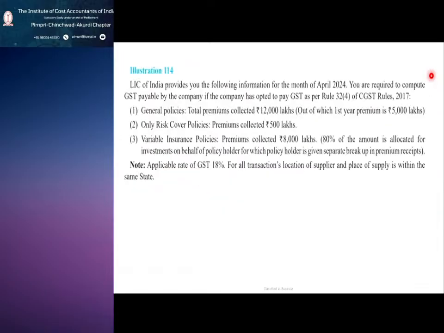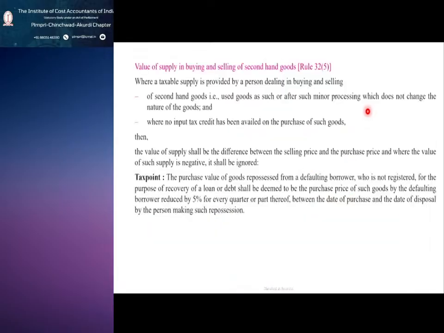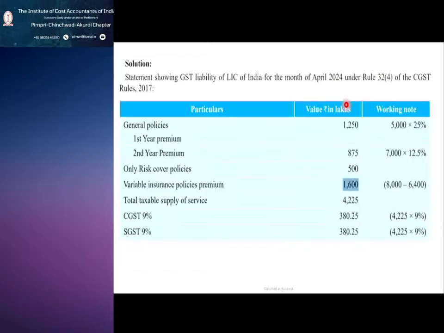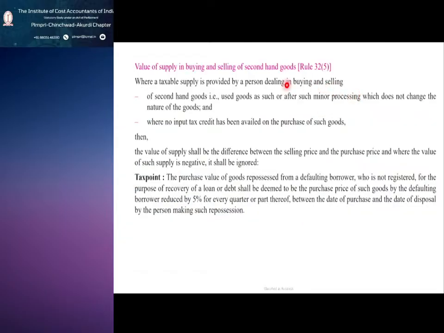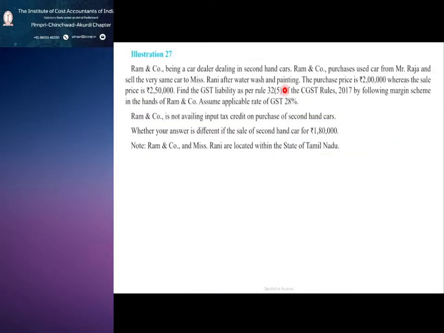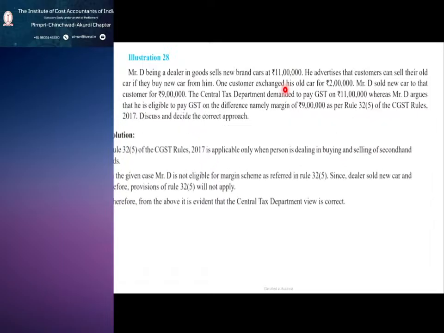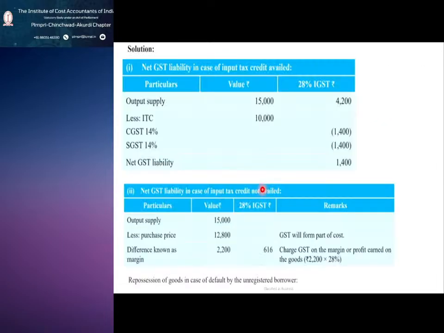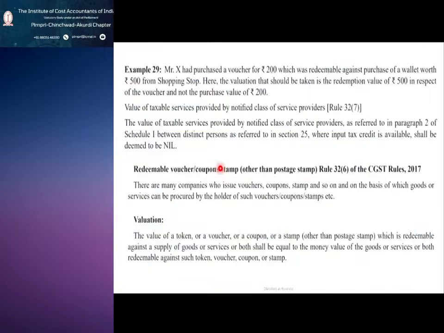And 32.4 is insurance, and 32.5 is buying and selling of second hand goods, and the last one is related to the redeemable, that is for the vouchers, redeemable one.